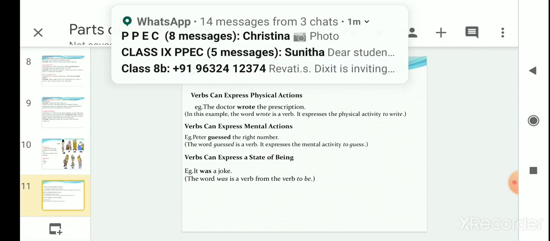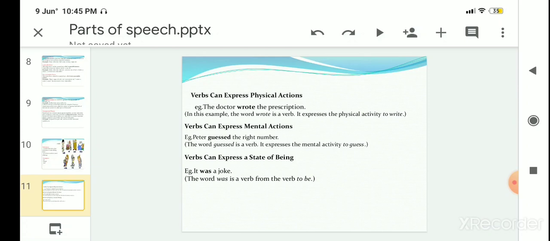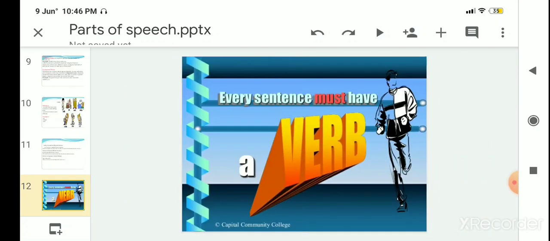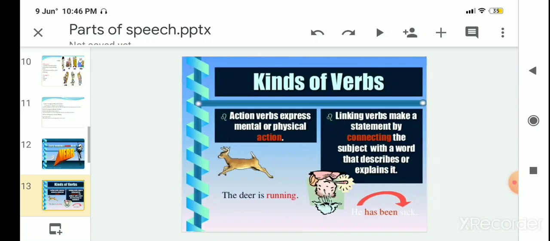Next, a verb can also express a state of being. So, the word was is a verb in the sentence, It was a joke. In this sentence, the word was is a verb from the verb to be. So, on the whole, you can see that every sentence must have a verb and it expresses a mental or a physical action. Linking verbs make the statement by connecting the subject with the word that describes or explains it.